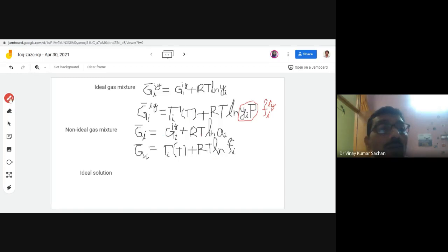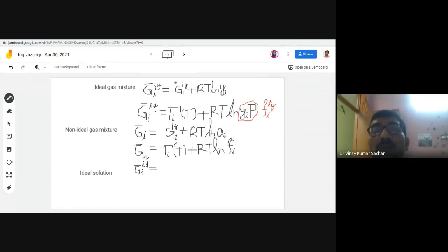Now let me write it for the ideal solution. So now the solution, this phase may be liquid, solid, or gas, for the ideal solution. So let me write this one first. What should I write? It should be G_i bar. This is now the ideal solution, so I write i into D. Are you getting this one?